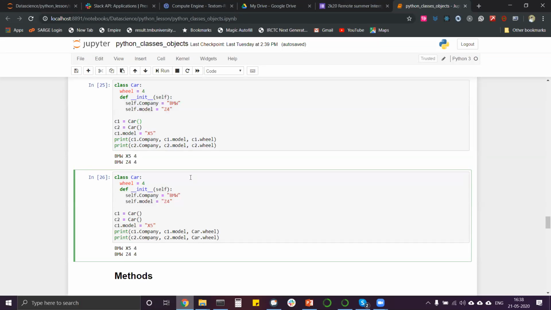Both are correct, but you need to understand that c1 will always contain an object, so we can call it by that method, but it is confusing when you differentiate between the instance variable and the static variable. You will get confused. Both are correct, and Aditya, I'm not getting any errors. See, I'm not getting any errors.